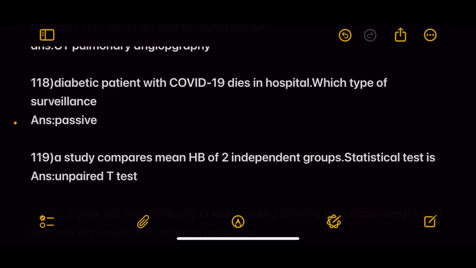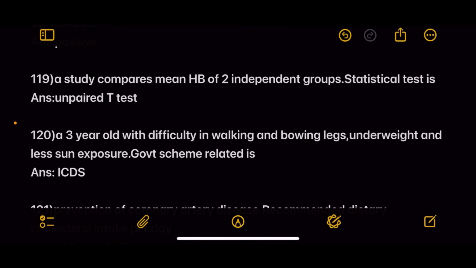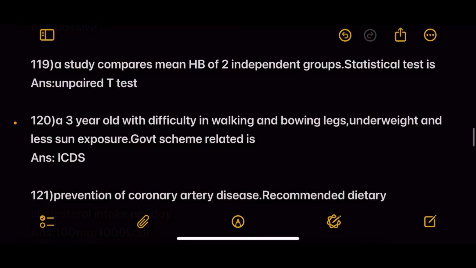Next, diabetic patient with COVID-19 dies in the hospital. Which type of surveillance? Answer is passive. Next, a study compares mean hemoglobin of two independent groups. Statistical test is unpaired t-test.